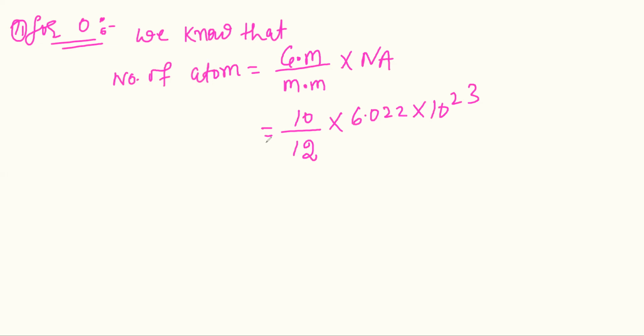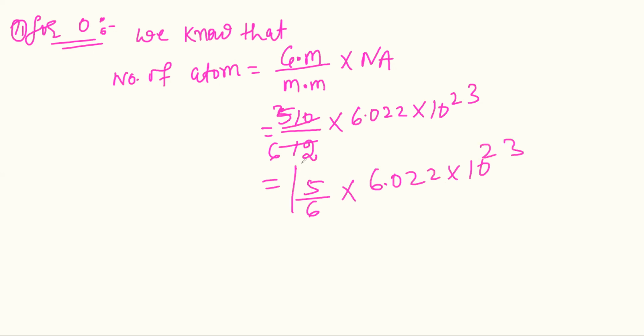So 5 upon 6 into 6.022 into 10 raised to the power 23. You can also simplify this.